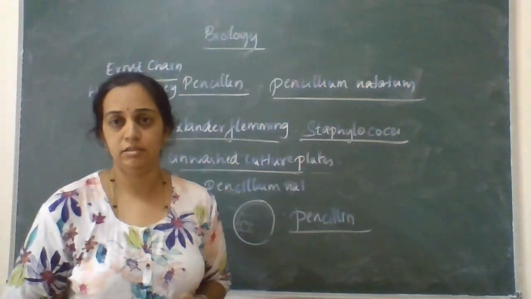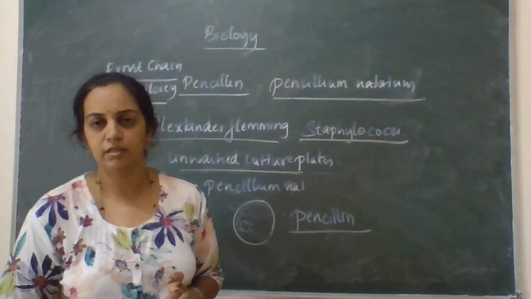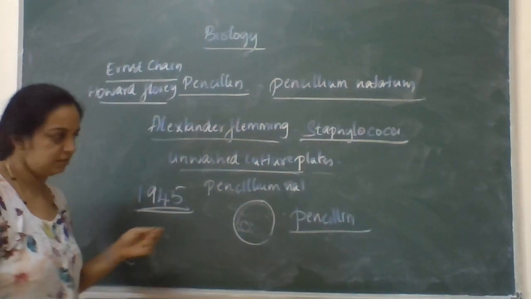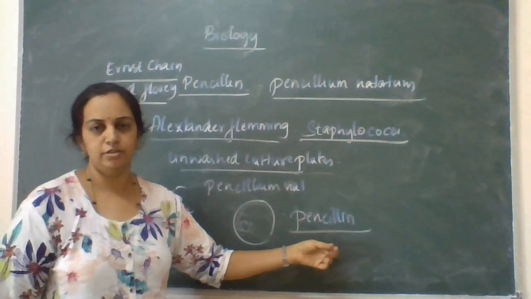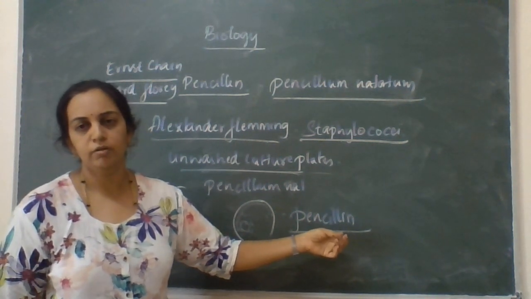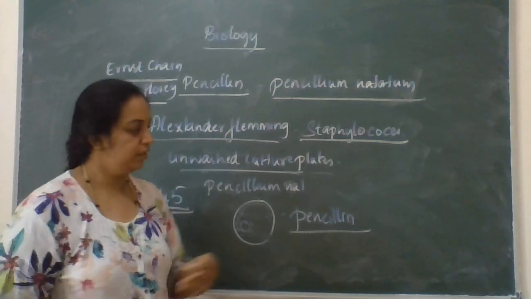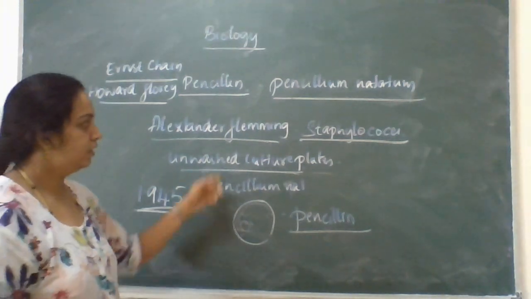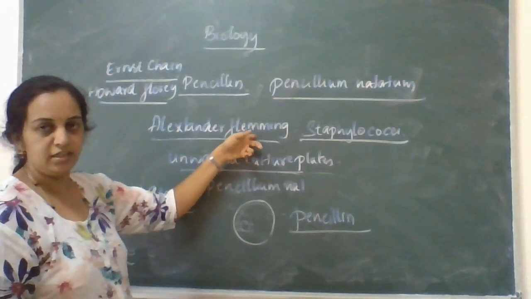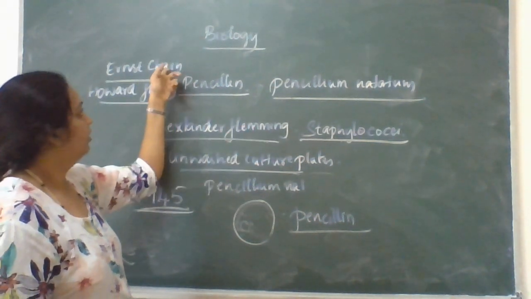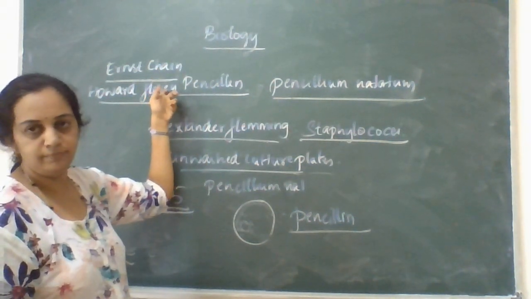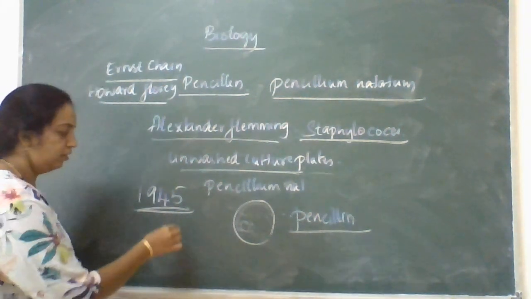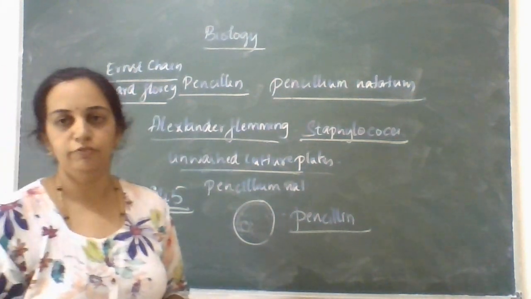I think there is a chance of asking a 1 mark question: Fleming, Chain and Florey were awarded the Nobel Prize in the year 1945, why? It is because of the identification of the antibiotic called penicillin. This penicillin is the first antibiotic which has been identified and obtained by these three scientists, Hans Chain, Howard Florey as well as Alexander Fleming, and they were awarded the Nobel Prize in the year 1945.